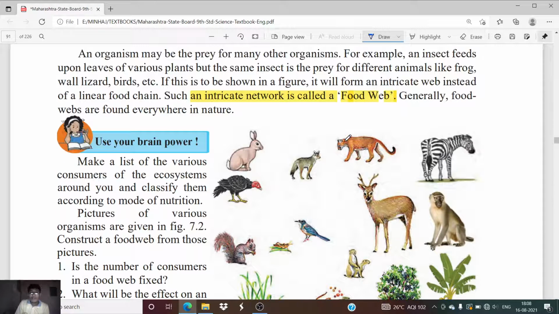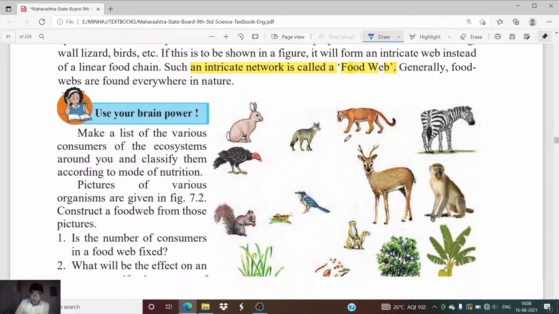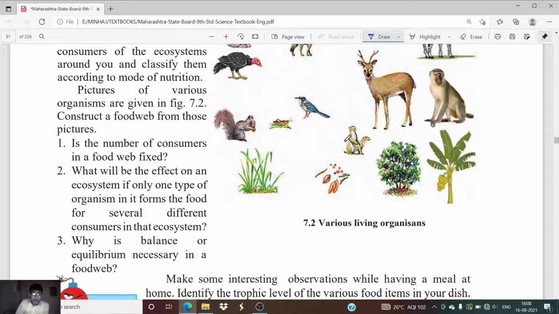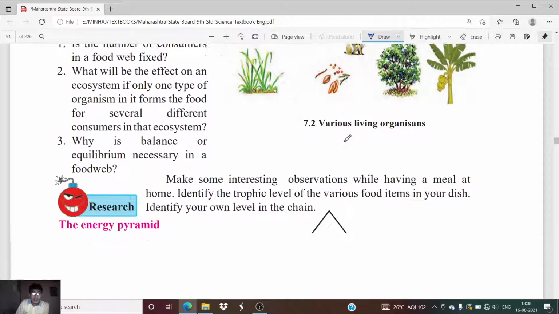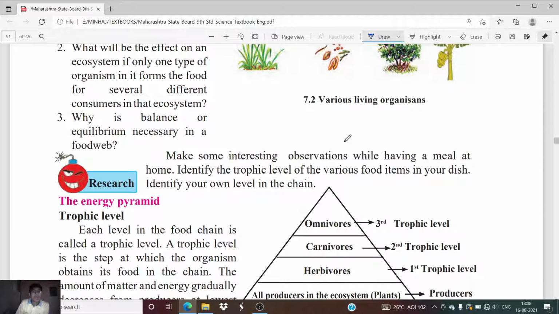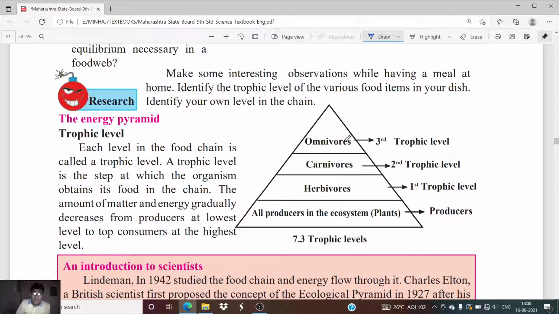Now, as we have studied about the food chain and food web, there is interaction between all these living organisms. Okay, so whenever we talk about food, obviously it is the source of energy to any living organism. So we will study the energy pyramid. Now as we know, according to the first law of thermodynamics, energy can neither be created nor destroyed, it can only be transformed from one form into another form. So whatever energy is consumed by the living organism in the form of food, it is the same energy which was present when the earth was created or originated.